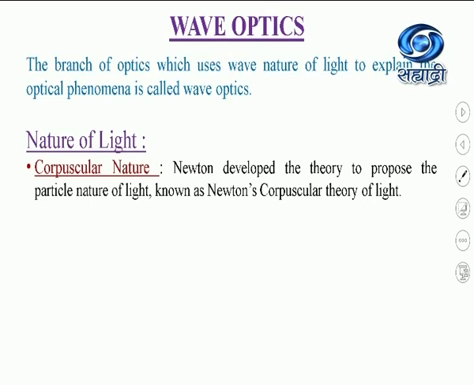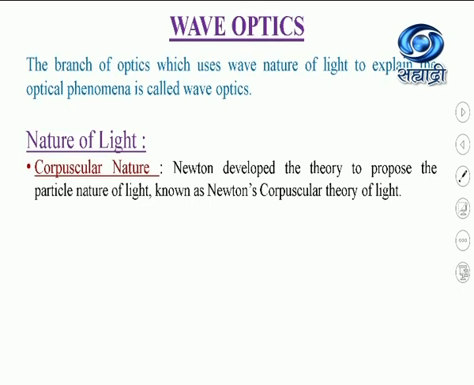But Newton predicted that the speed of light in a denser medium is greater than that in a rarer medium, and this contradicts the experimental observations. So this was the drawback of the theory. Also, Newton's theory could not explain phenomena such as interference of light, diffraction of light and polarization of light.